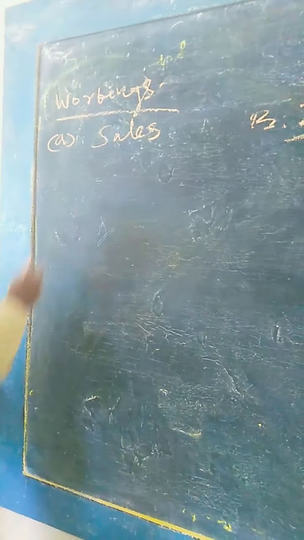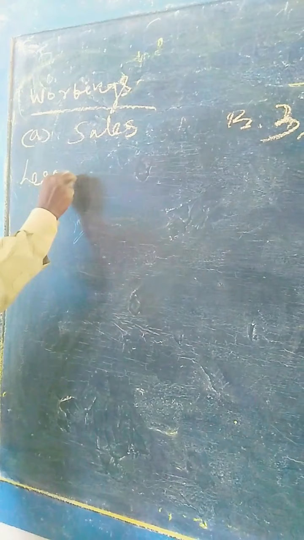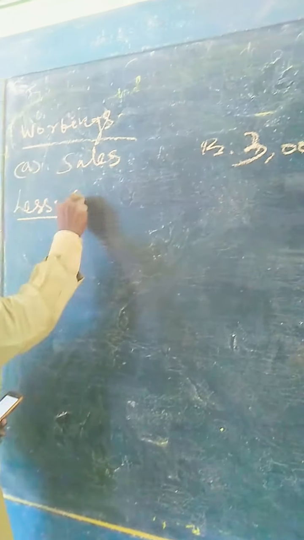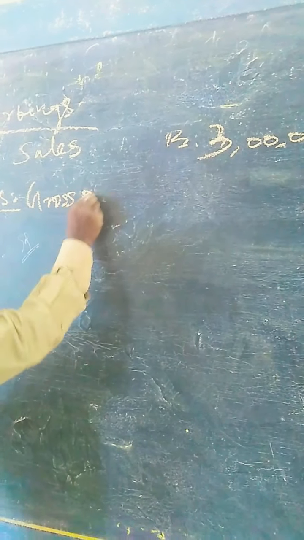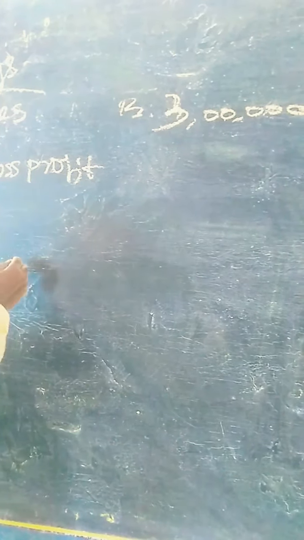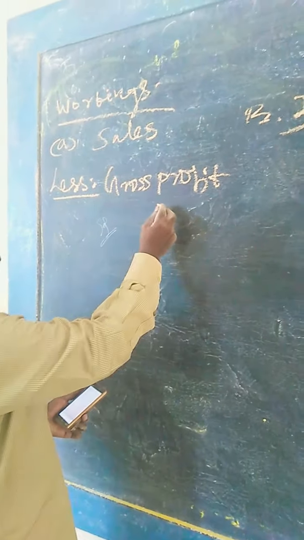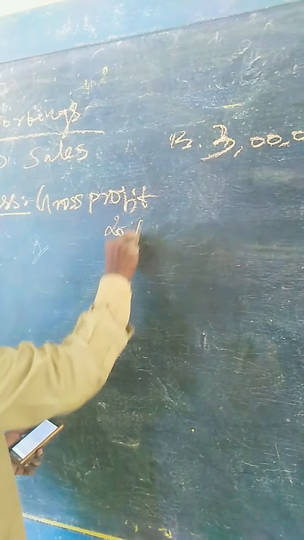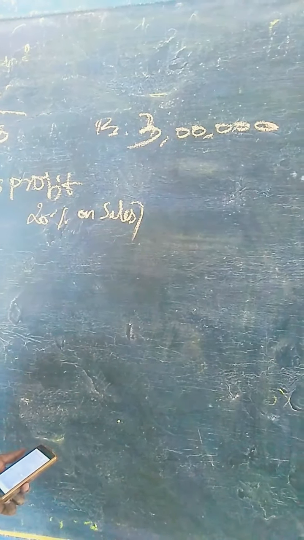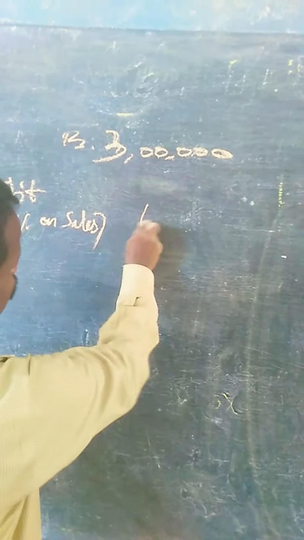Less gross profit. This is gross profit 20% on sales, that is rupees 60,000.